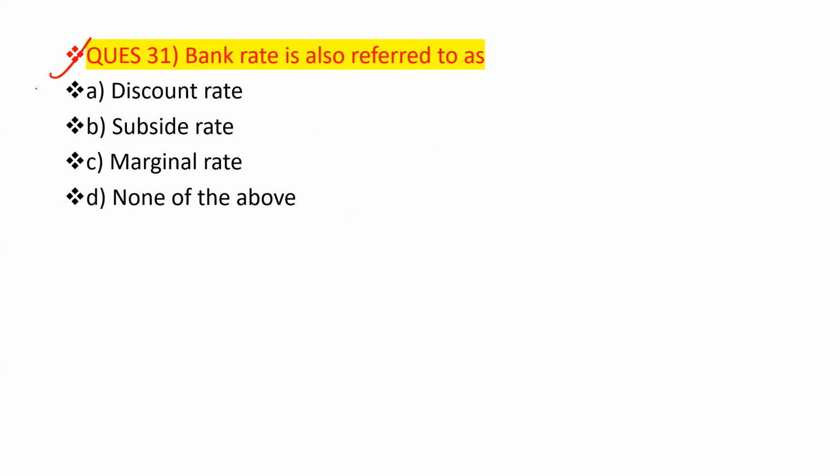Bank rate is also referred to as discount rate, subside rate, marginal rate, or none of the above. We have already covered this under chapter 8. Bank rate is also referred to as the discount rate. So option A is the correct answer.